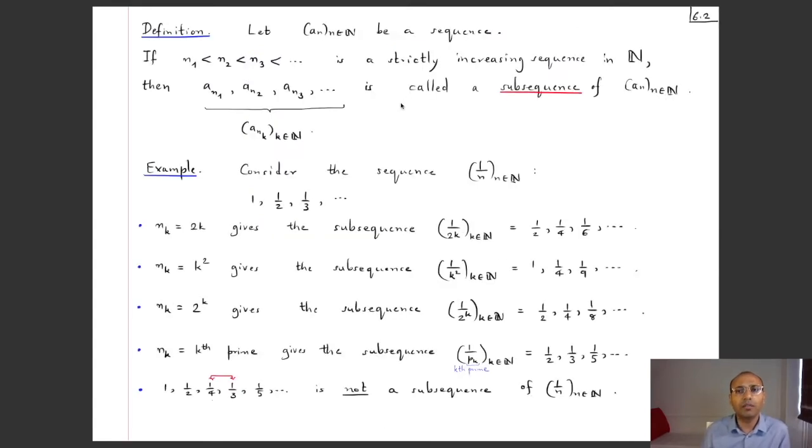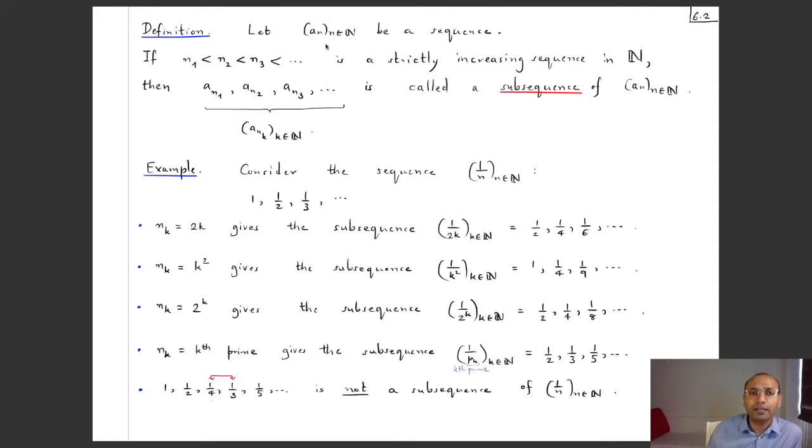Before we give the definition, a subsequence is roughly what the name indicates. It's a sequence. Sub indicates that if you have a sequence, then we are picking out some of the terms, but the only catch is that we should pick out terms in the same order. So we are not allowed to change the order. Here is the formal definition.